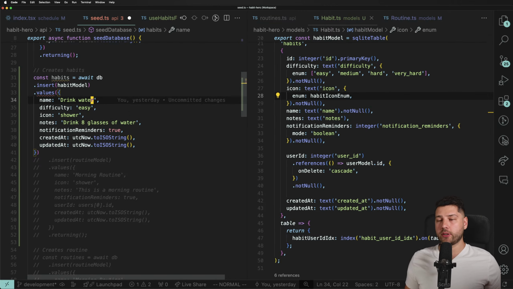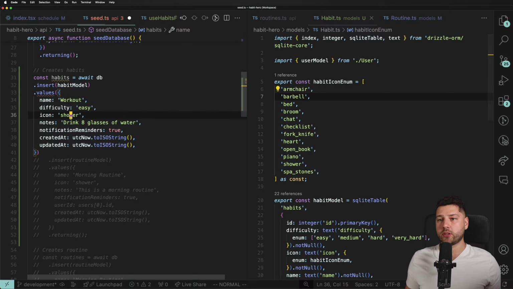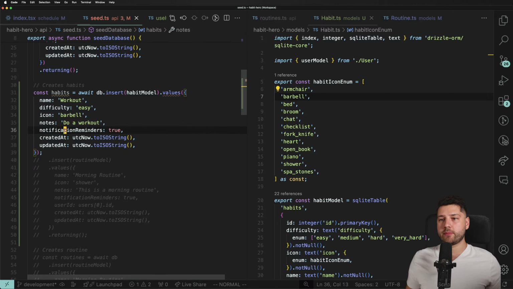Anything, right? I put here drink water, but let's say workouts, right? I think that's fair. We also have an icon for it. Let's put the barbell as an icon. There we go. And notes, we're gonna do a workout, right? Pretty simple. We're gonna have this be notification reminders true. I think that makes sense. Why not?